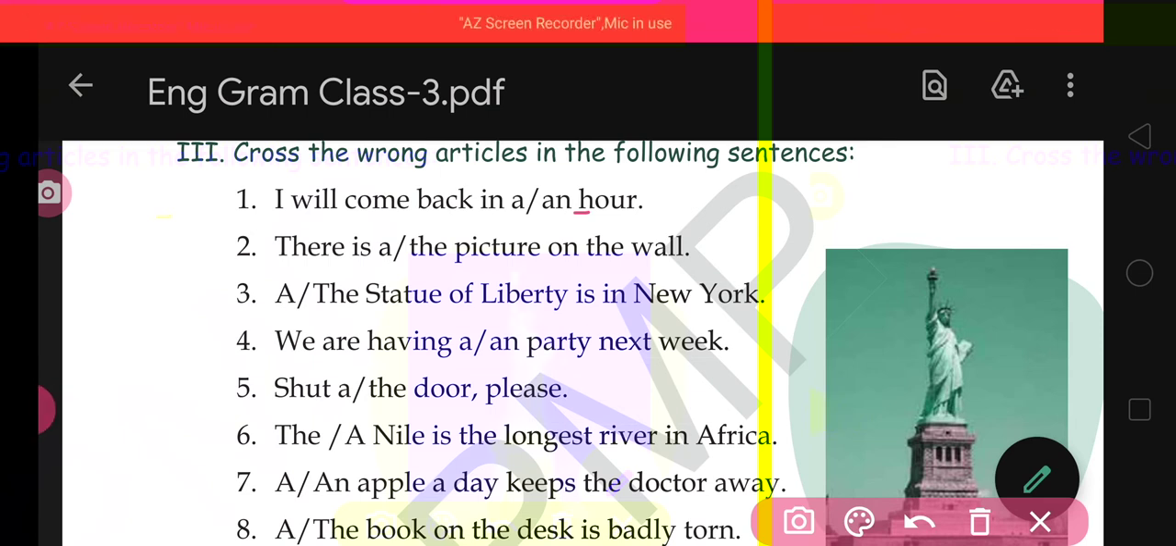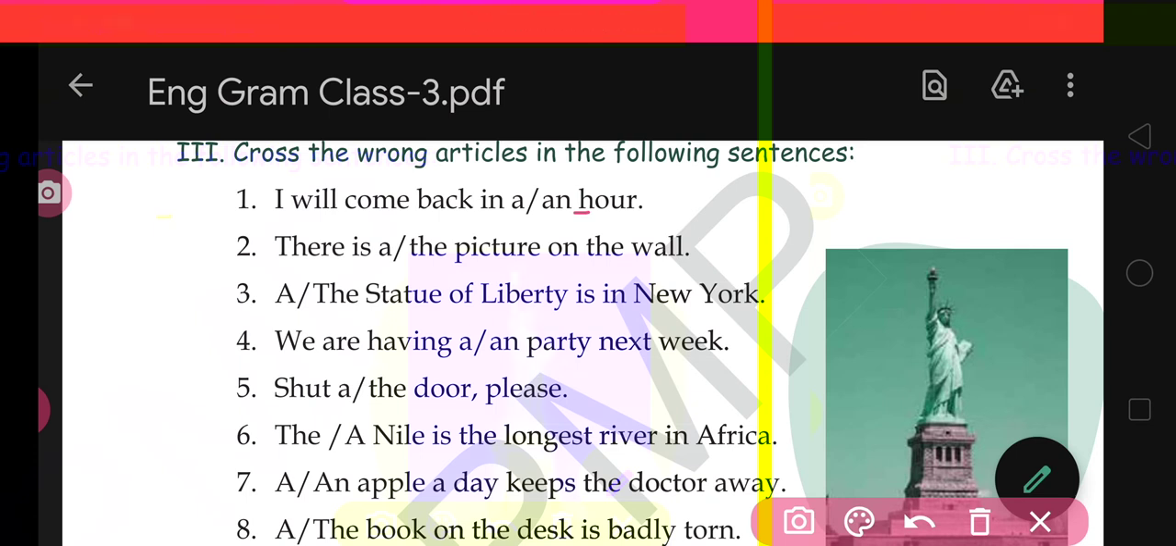H is your consonant, but then you will tell that ma'am here we will use a because it is a consonant. But no. When we are pronouncing this word H-O-U-R, it will be hour because H will be silent here. When you pronounce the whole word, it is giving an O sound, hour. So it is giving a vowel sound, so here we use an, not a.